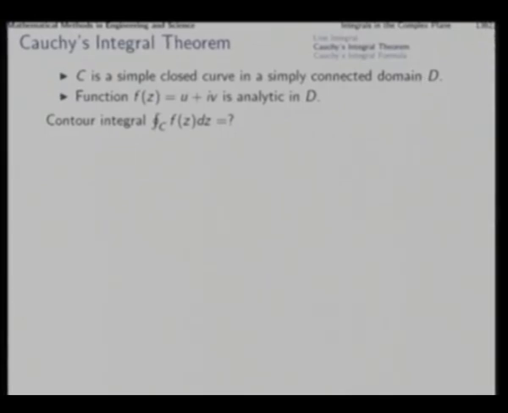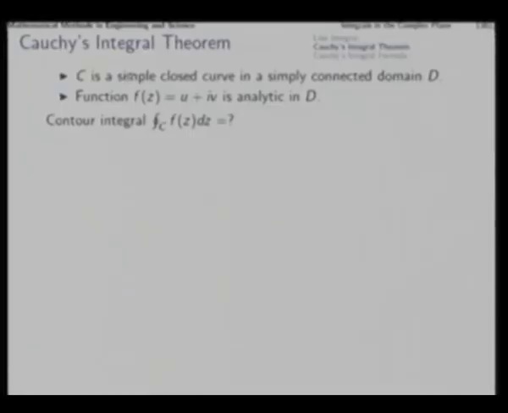Here in the complex plane, it is a similar domain in which there are no interior boundaries, no interior holes, a single boundary which is also non self-intersecting. That is a simple closed curve. Then we consider the function to be analytic in this domain.